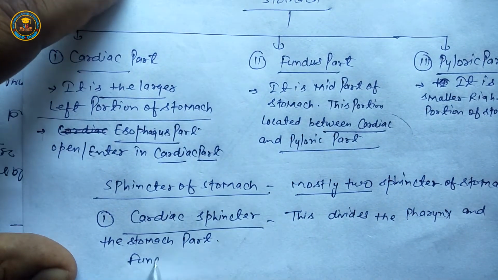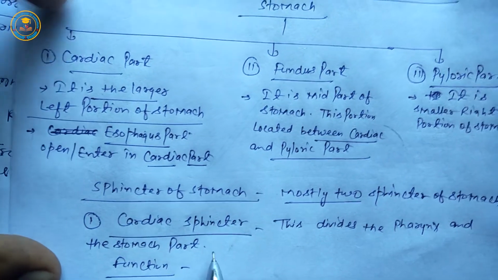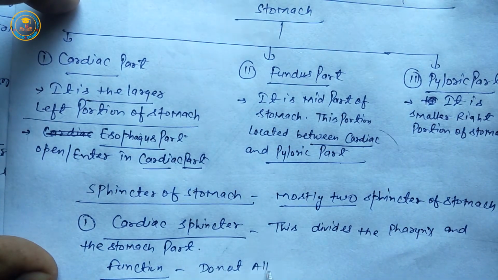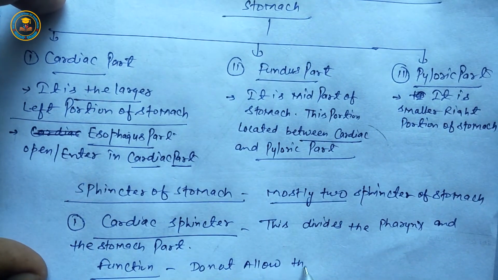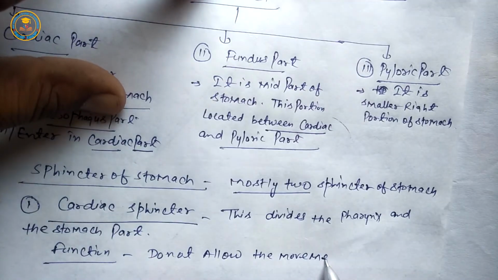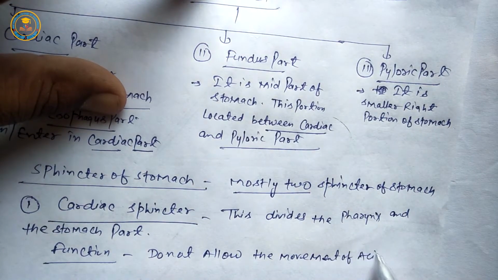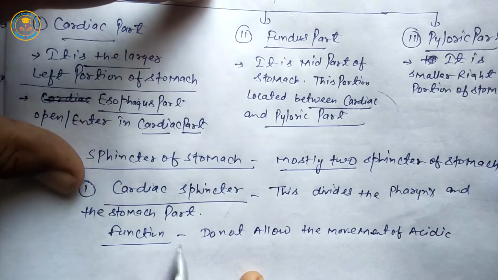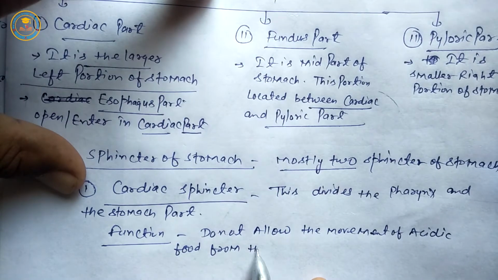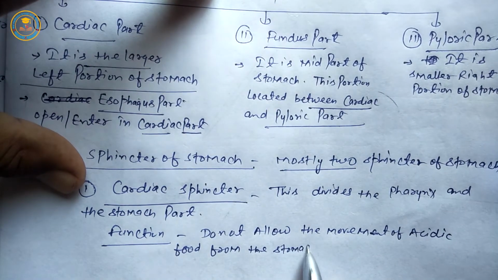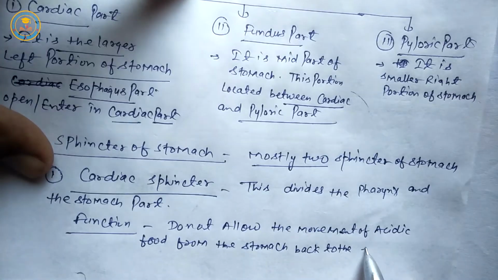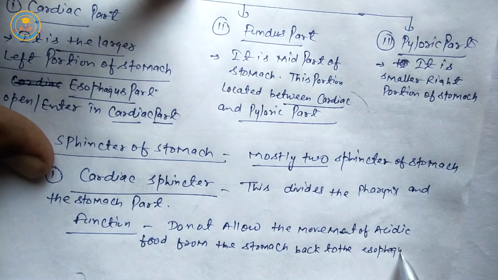Next, the function of cardiac sphincter is to not allow the movement of acidic food from the stomach back to the esophagus part.